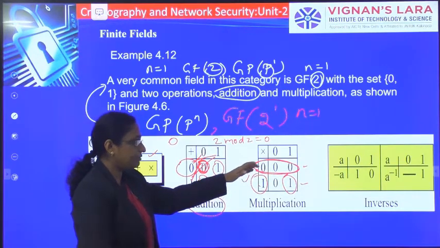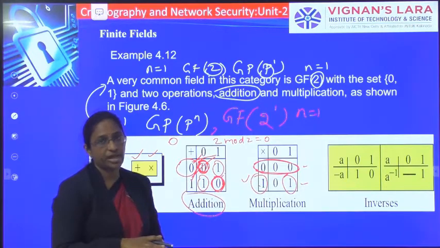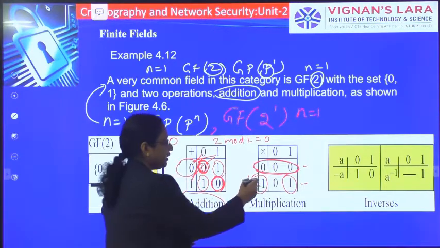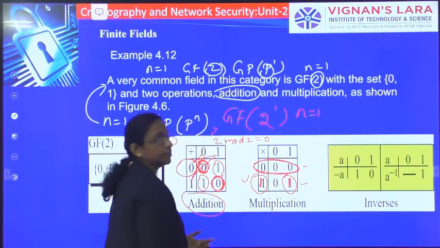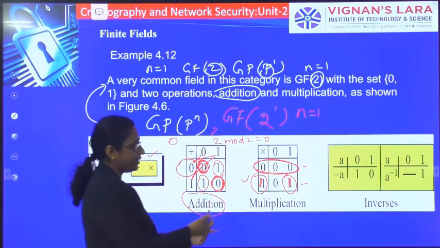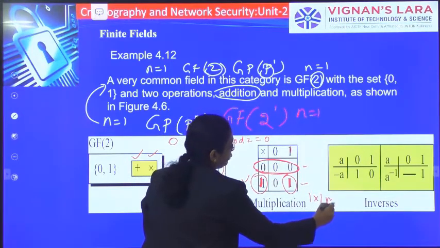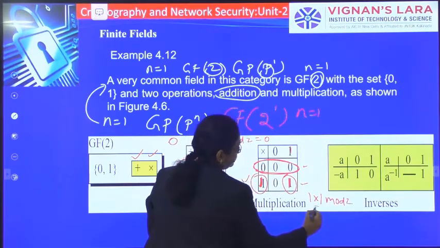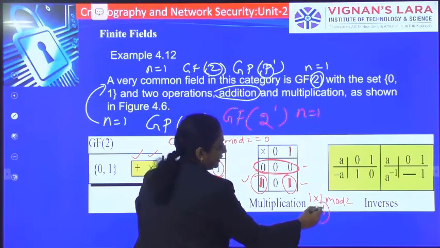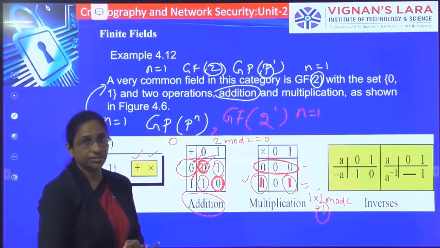So you have to take it as an exception, and for all other elements it should have the multiplicative inverse. For 1, this is the multiplicative inverse, because 1 into 1 mod 2 is 1. So when you are getting 1, that means that both of these are multiplicative inverses of each other.